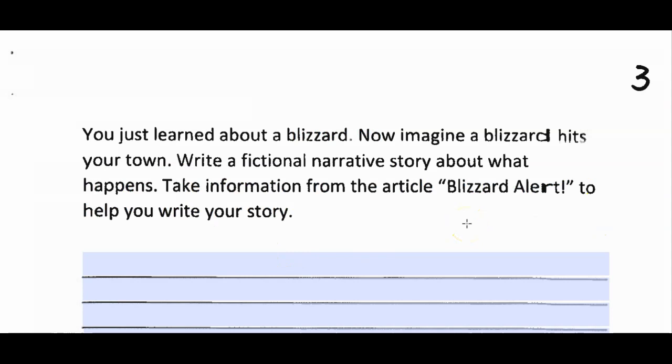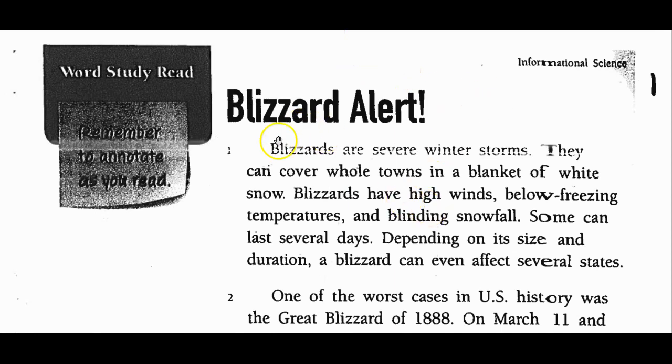And you notice it's just one page. Story doesn't have to be very long, right? You need a beginning, middle, and ending. Introducing the characters. The climax is the part of your story that is really exciting, and then the ending and some of what your characters might learn. Kind of similar to the hurricane one that we did, right? All right, so let's read this.